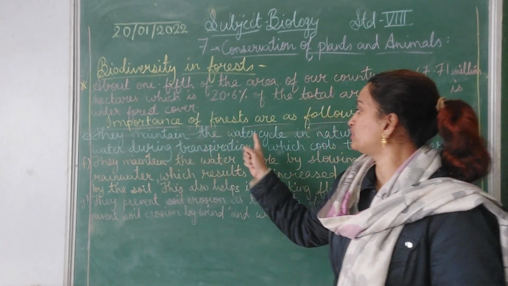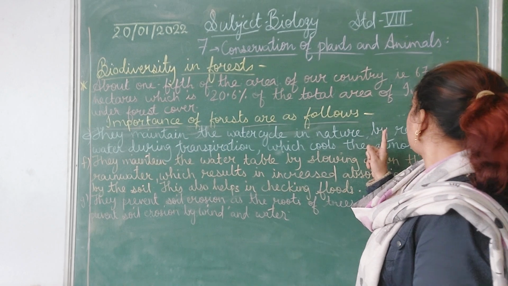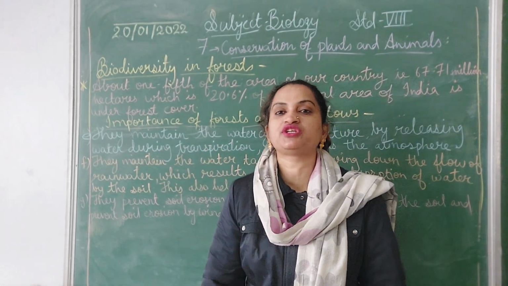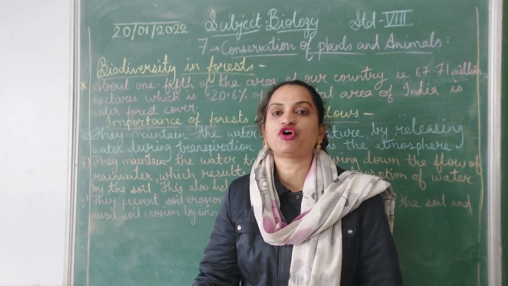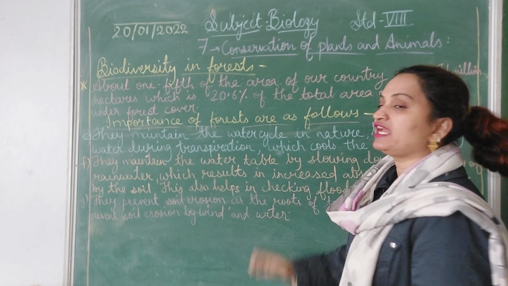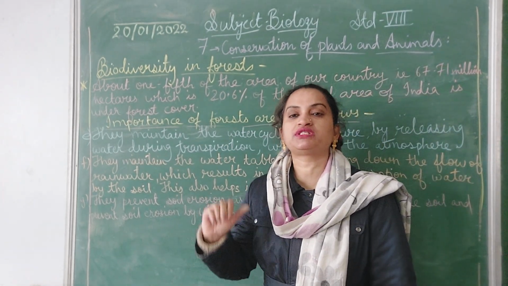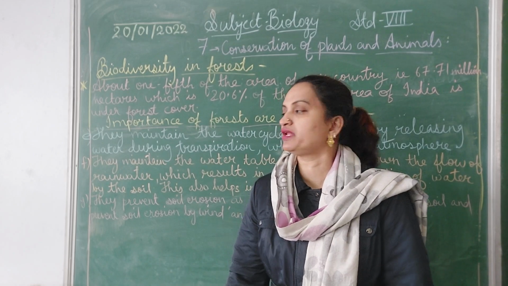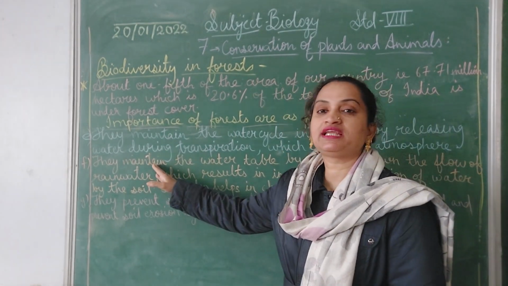They maintain the water cycle in nature by releasing water during transpiration. During transpiration, the plants, the forest, release what? Water, which cools the atmosphere in the surroundings of the forest by the process of transpiration.